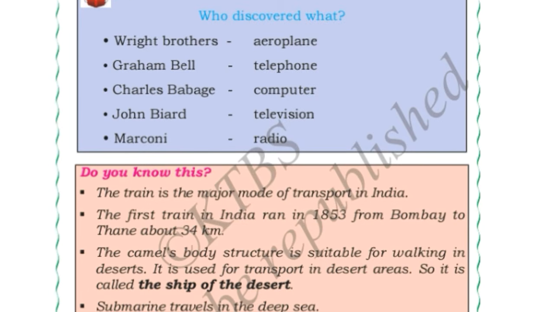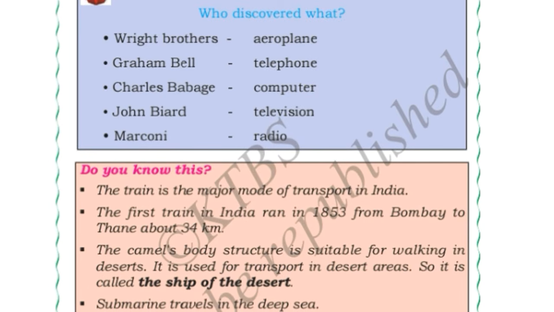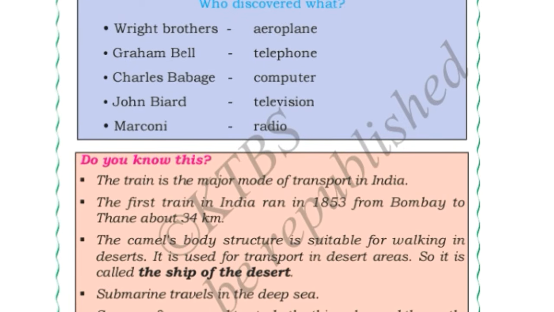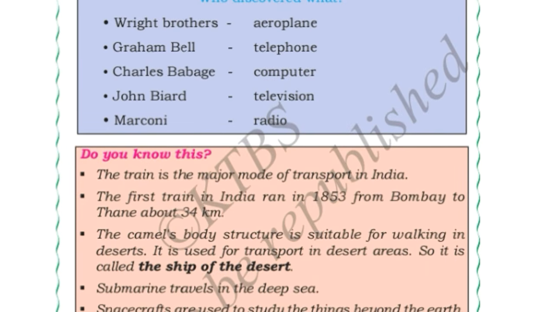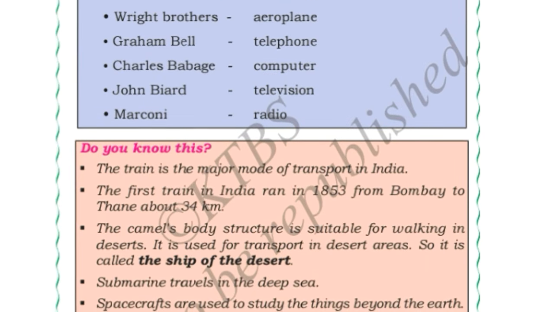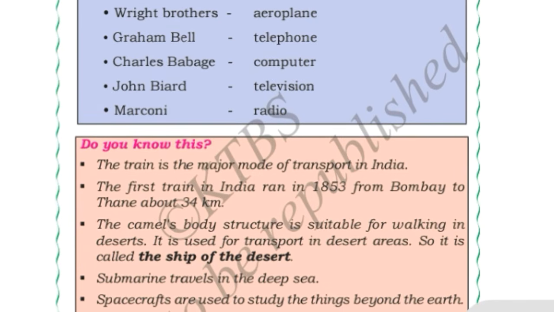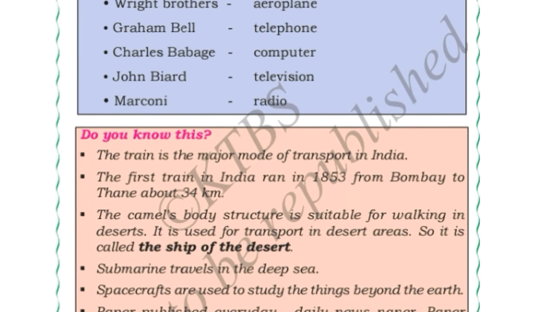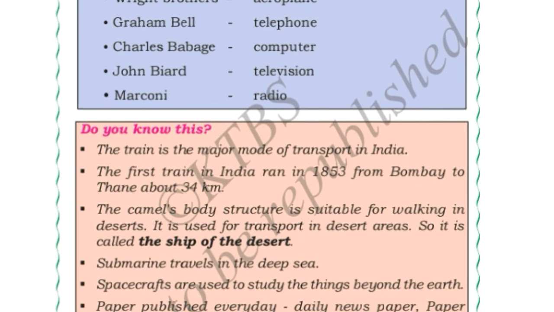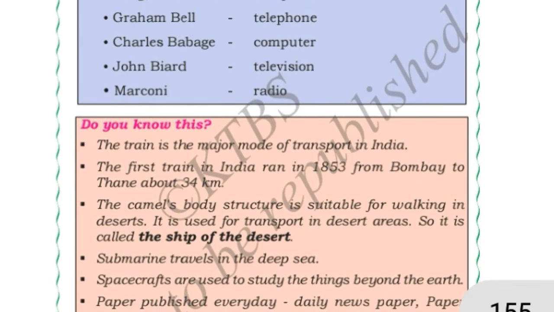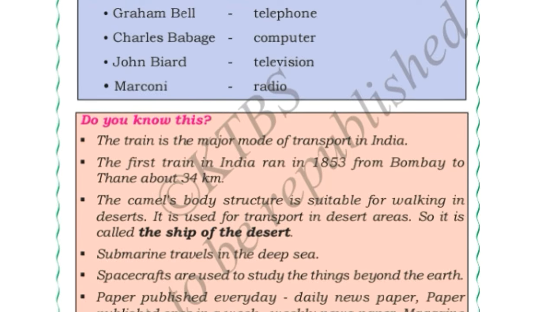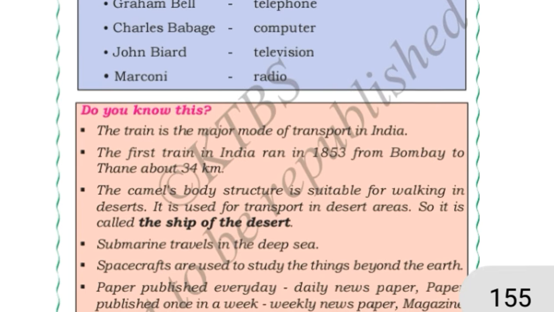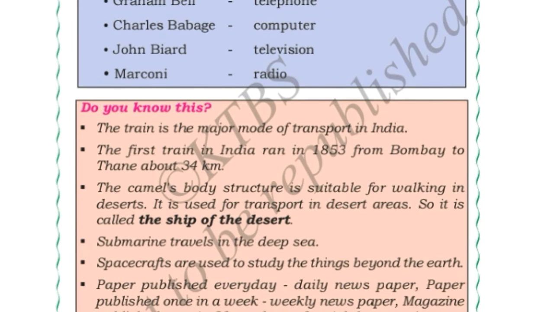Who discovered what? Do you know who discovered aeroplane, telephone, computer, TV, radio? See here, they have given the information. Wright brothers discovered aeroplane, Graham Bell discovered telephone, Charles Babbage discovered computer, John Baird discovered television, and Marconi discovered radio. Now, other facts are there. Do you know the train is the major mode of transport in India? It means a train is a bigger mode of transport, and India has many trains. Okay, the first train in India ran in 1853 from Bombay to Thane, about 34 kilometers.